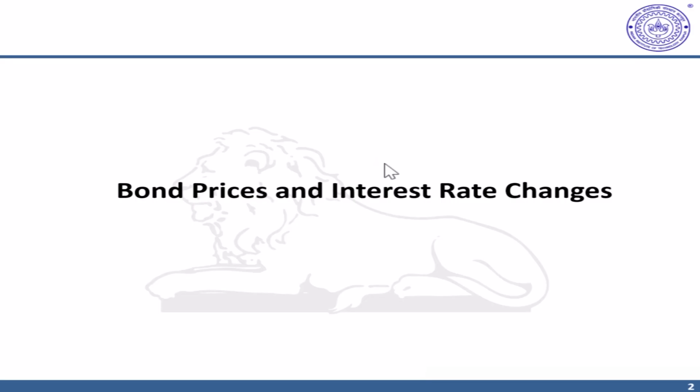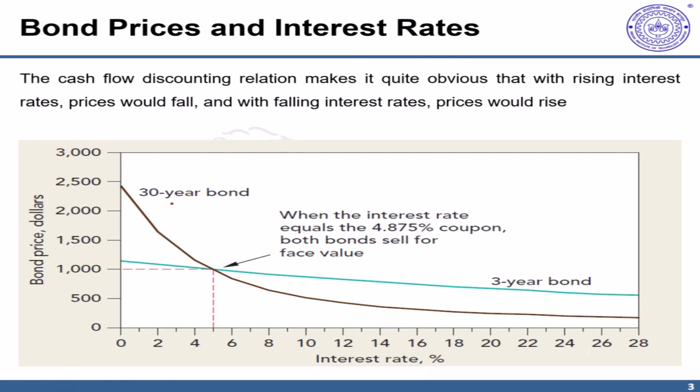In this video, we'll introduce the sensitivity of bond prices to interest rate changes and also its application to risk management in bond portfolios. Let us compare the cash flows and the impact of interest rates on two different maturity bonds. One is a 30-year bond, one is a 3-year bond. The cash flow discounting makes it quite obvious that rising interest rate would result in fall in values of these bonds. Both of these bonds offer 4.875% coupon.